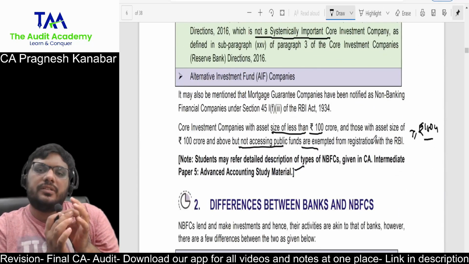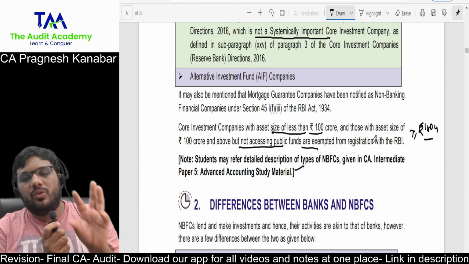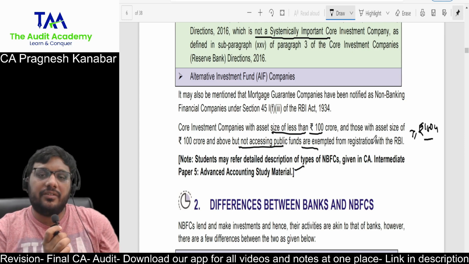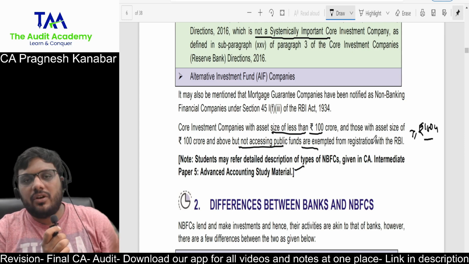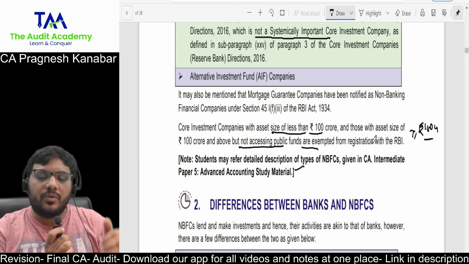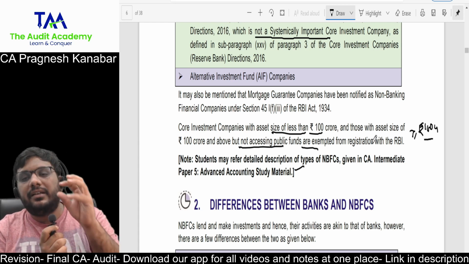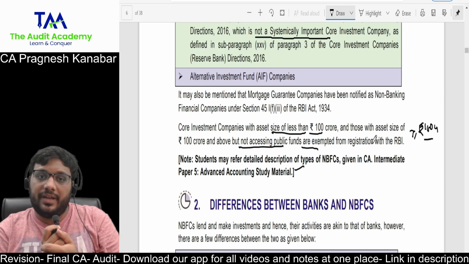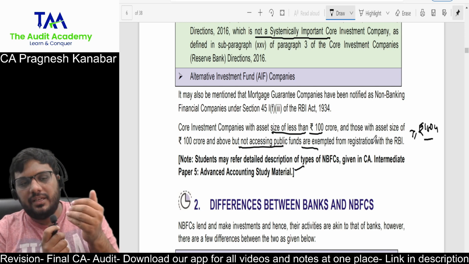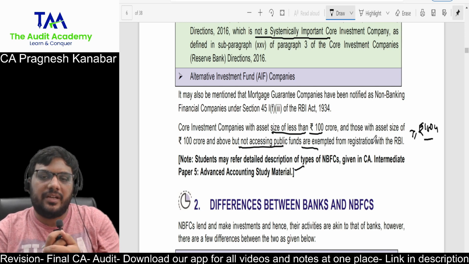My first part was completely on definition, registration, and NOF requirement. There, I think you should spend some more time. Second one is on types of NBFC. Now they have themselves not given everything in the final CA module because they have it in your inter CA advanced accounts module. So I don't think that there will be a detailed question from types of NBFCs. All right, because in the old course every single type of NBFC was explained in the final CA module, but in the new course, since they have put that particular part at inter CA, I think it will be questioned at inter CA advanced accounts, but it will not be put up as a separate question maybe at final CA level.